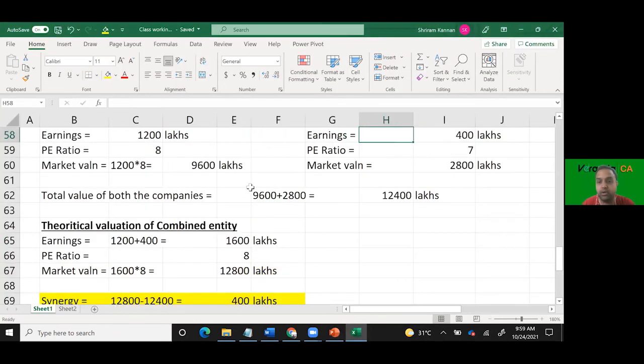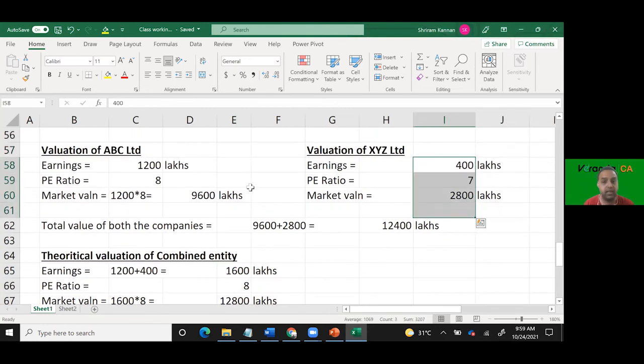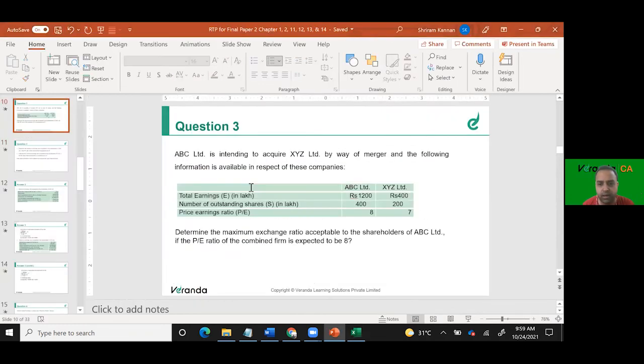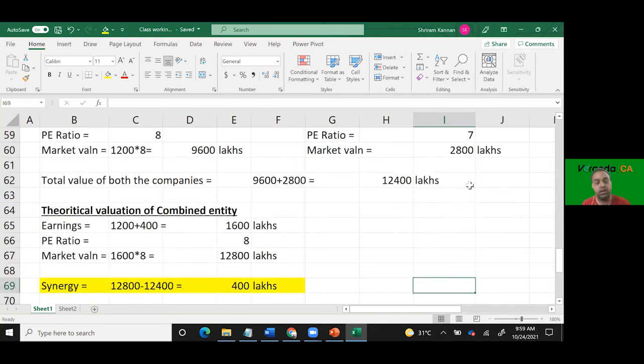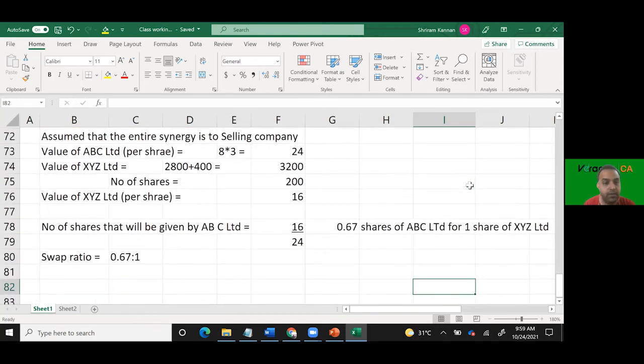So attribute it entirely to the buying company. Selling company valuation, keep it the same. Selling company valuation, you have earnings. How many shares do you have in the selling company? 200 lakh shares. 400 divided by 200, EPS is 2. 7 into 2, 14. 14 is the MPS of XYZ Limited. Keep it constant. இப்போ ஏபிசிக்கு வரும். ஏபிசிக்கு வந்துட்டு you need to increase the value by the extent of synergy. You need to redo the calculation and then based on that you need to determine the swap ratio. Are we clear?